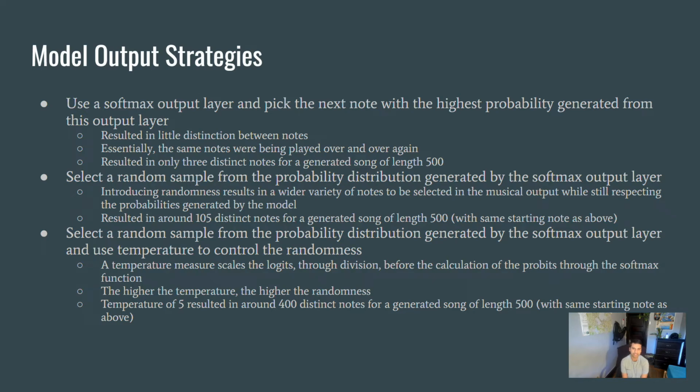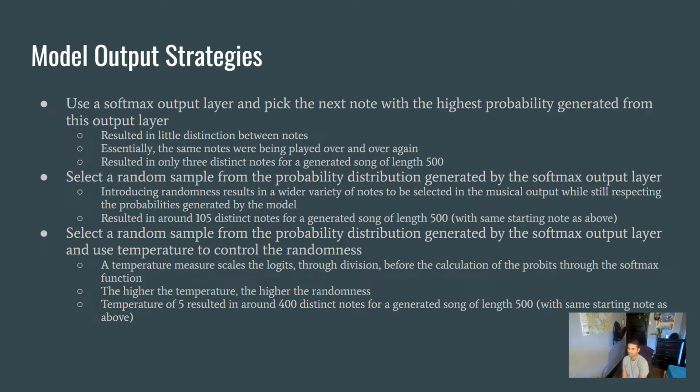So after that, we did some research. We found that you can select a random sample from these probability distributions generated from the softmax layer. By introducing some randomness, we were able to get a wider variety of notes, and this ended up resulting in 105 distinct notes for a song of length 500.